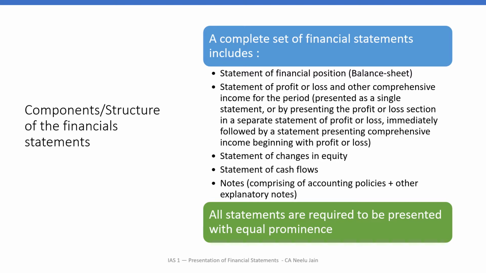If asked which of these statements is more prominent or more important, then IFRS says all these statements are equally important. No statement has been given more advantage over another. While preparing all these statements, you have to take an equal amount of care and fair representation.